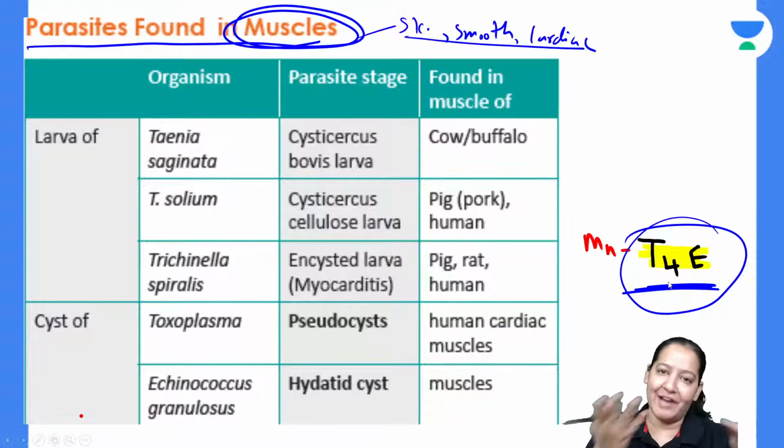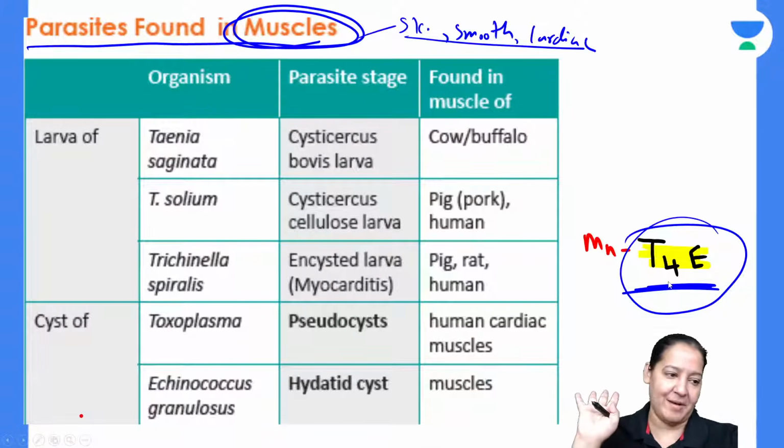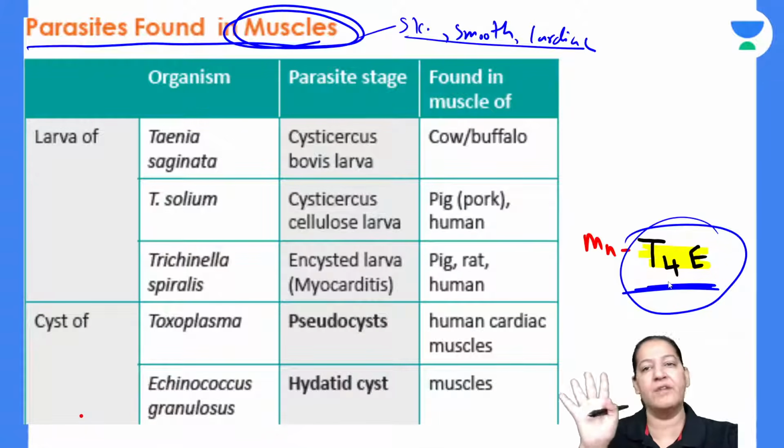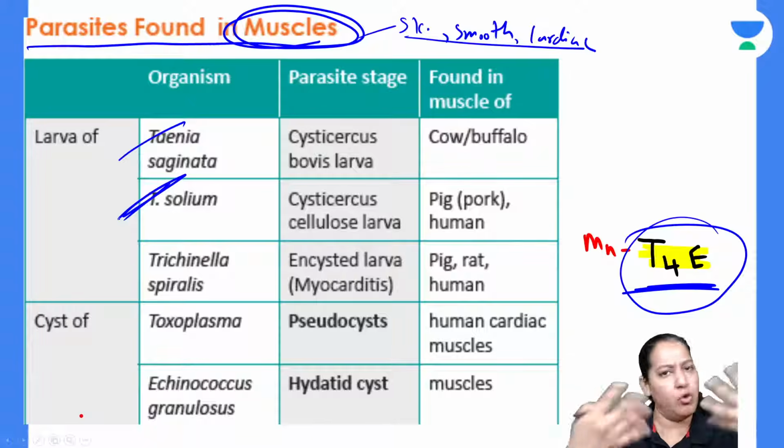तो टी में पहले ही कंफ्यूजन कम था और टी आ गए, there are 4 T now. टी में भारी कंफ्यूजन रहेगा. I'm warning you, you will always get confusion in the mnemonics in T. There are multiple T in parasites. There are 4 T. The 2 T are Taenia.